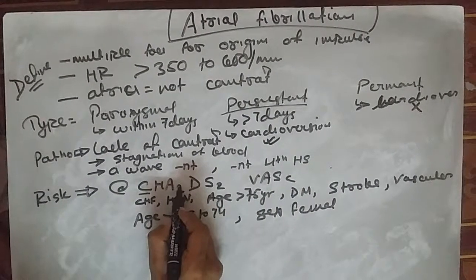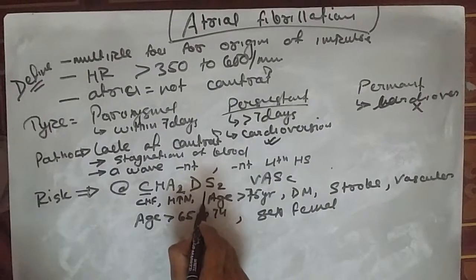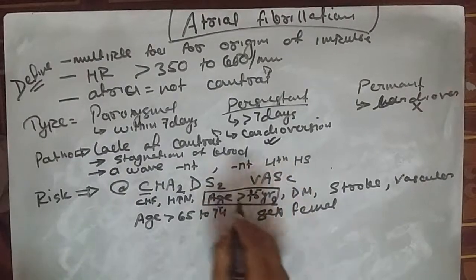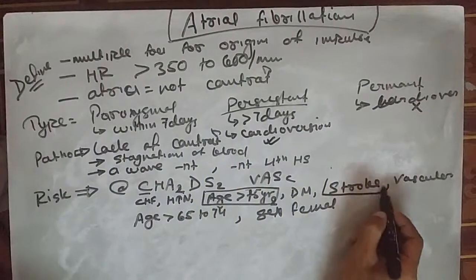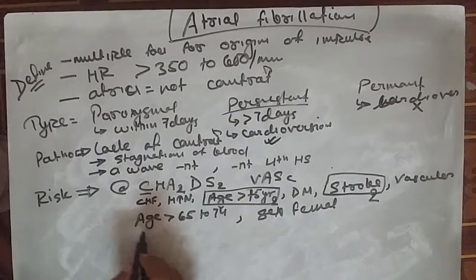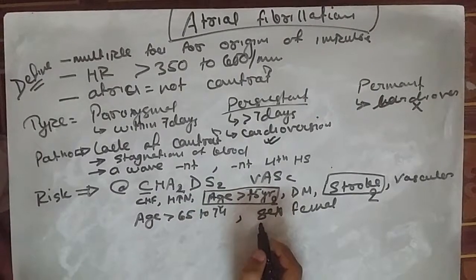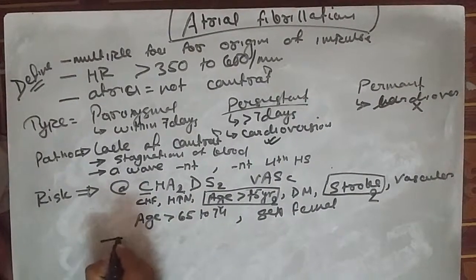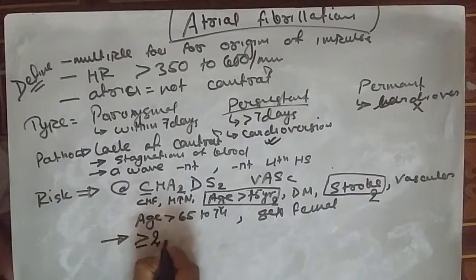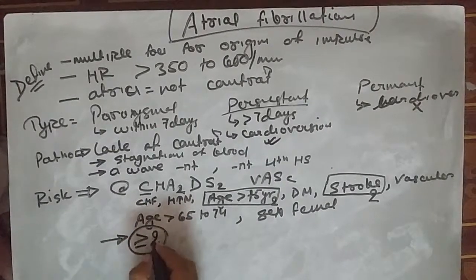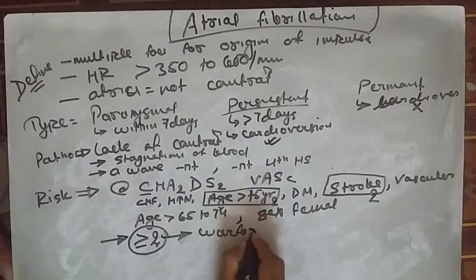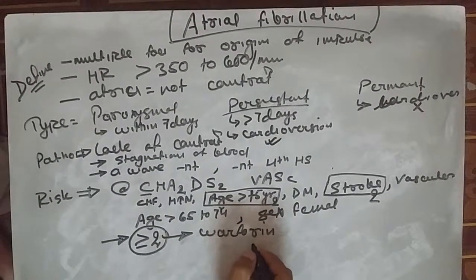And why is this 2 written? Because if the age is more than 75 years, then a score of 2 is given, and if the person has previous history of a stroke, then he gets a score of 2, and for all the remaining characters there is a single score. So why is this scoring done? Because suppose that a person gets a score of more than 2, then usually warfarin should be recommended to him. Warfarin अब उनको देना ही पड़ता है. So this is the prognosis, ठीक होने के लिए.